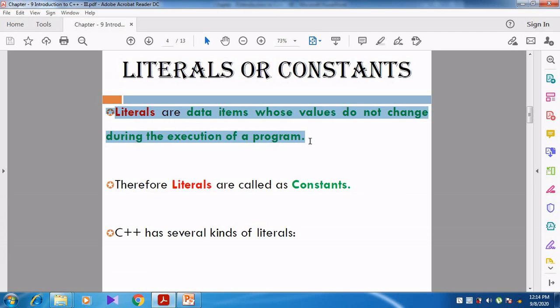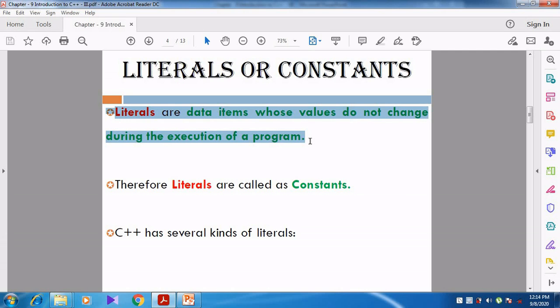See, what is meant by constant? You might have studied in mathematics as well as physics. Constant means it does not change. Let us take mathematics. What is the value of pi? The value of pi is 3.14. Whether it changes at any time? No. It does not change.